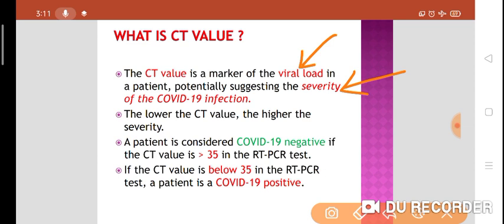Lower the CT value, higher the severity. It is actually inversely proportional, not directly proportional. We get confused. Lower the CT value, higher the severity of the COVID-19 infection. If it is less, then the chances of severity of the COVID-19 infection are higher. The patient is considered COVID-19 negative if the CT value is more than 35.